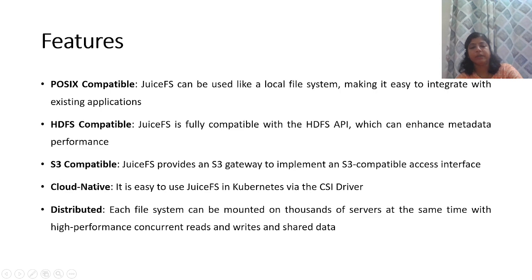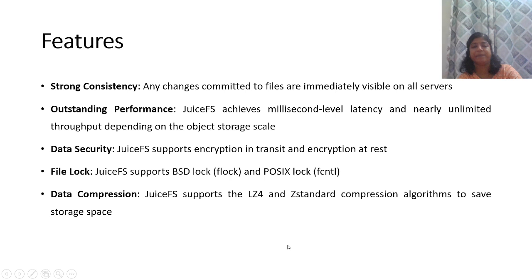Cloud native. It is easy to use JuiceFS in Kubernetes via the CSI driver. Considering it as a distributed file system, each file system can be mounted on thousands of servers at the same time with high performance concurrent reads and writes and shared data.